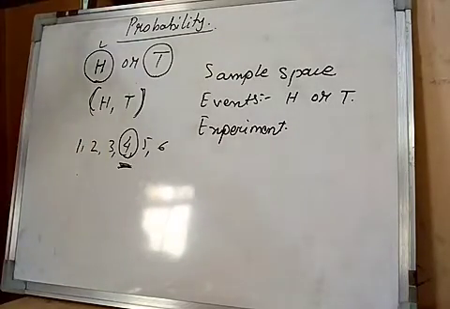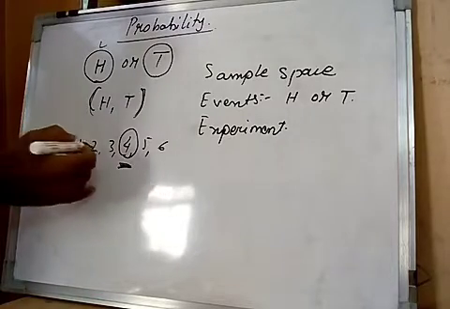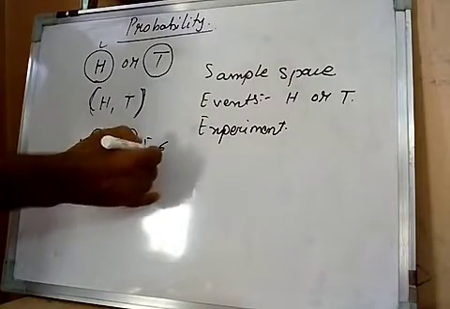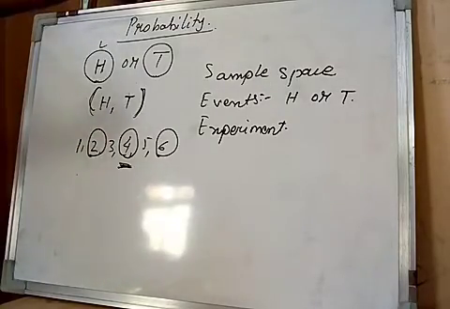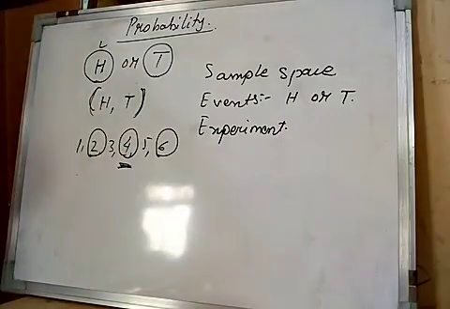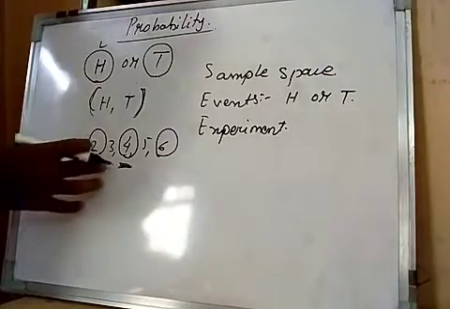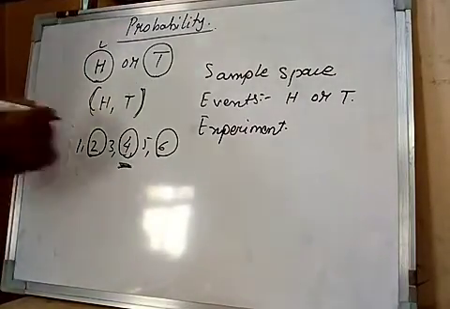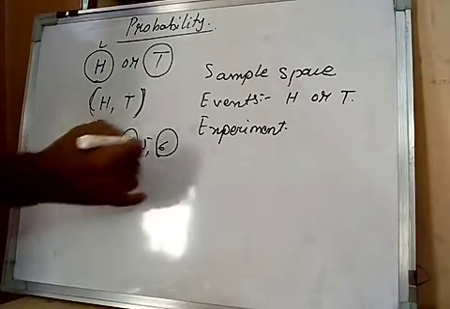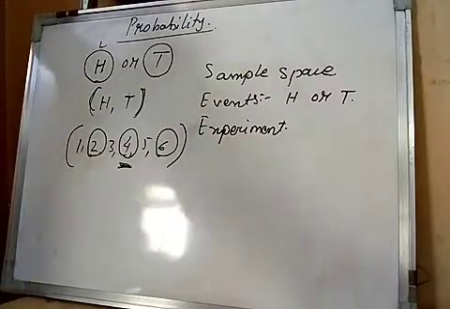If somebody asks what are the even number results, then 2, 4 and 6. These 3 outcomes or 3 events are my favorite because these 3 are the even number results in the outcomes. So 2, 4, 6 are even numbers. 1, 3 and 5 are called the odd numbers. So here if I put them all in brackets, then this one will be the sample space, right?